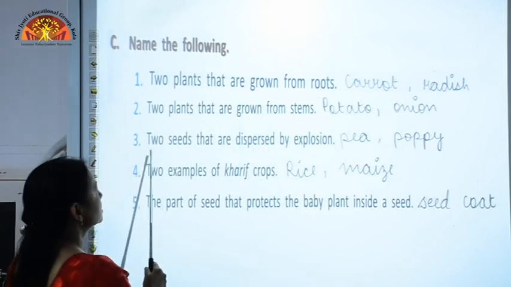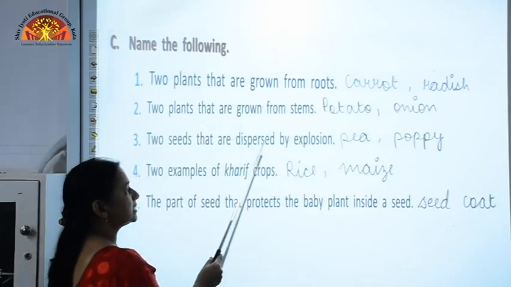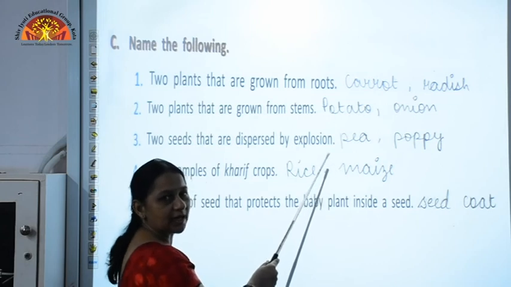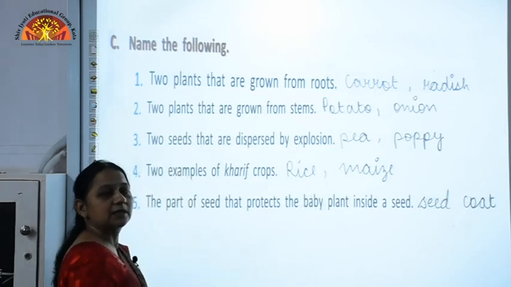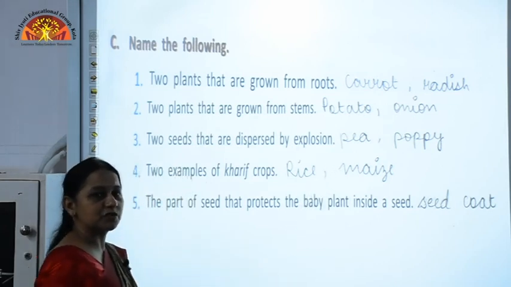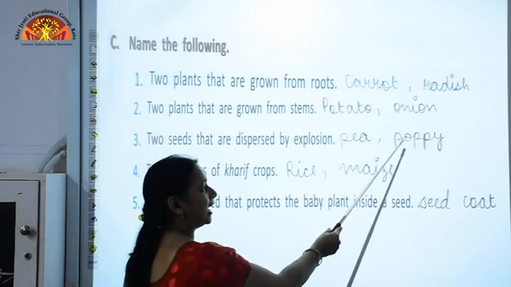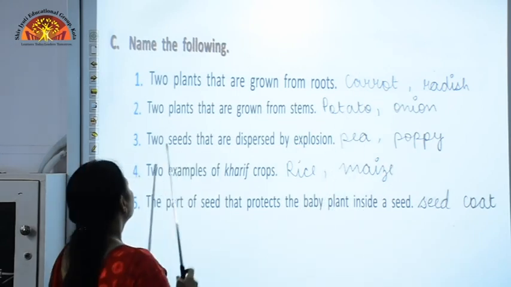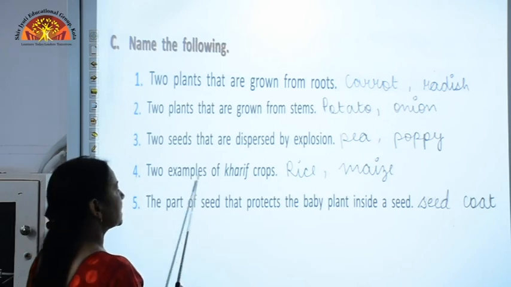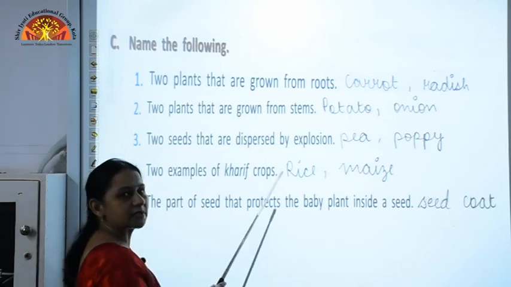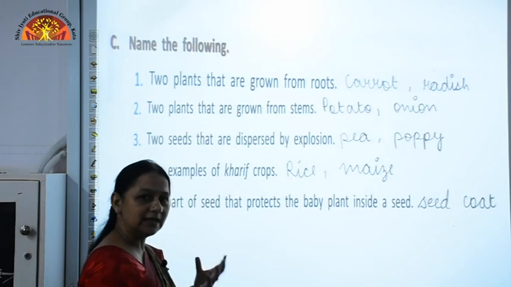The third one is two seeds that are dispersed by explosion. As we have done in the chapter, the seeds that are dispersed by explosion are pea and poppy. The fourth one is two examples of Kharif crops. Kharif crops are the crops that are grown in summer season.